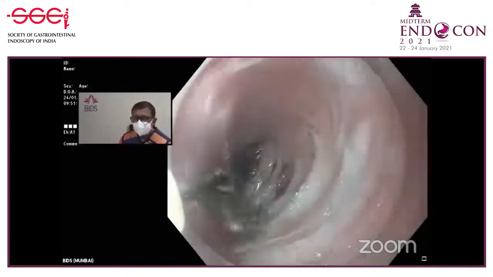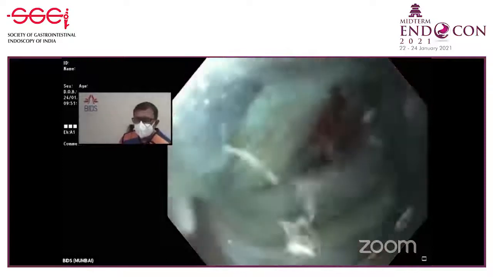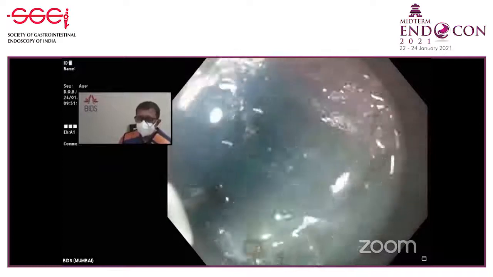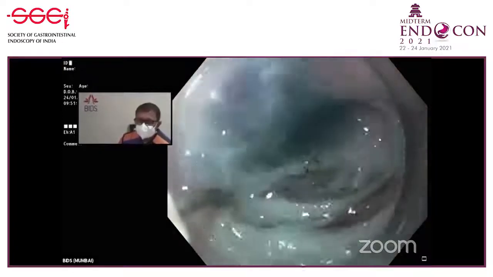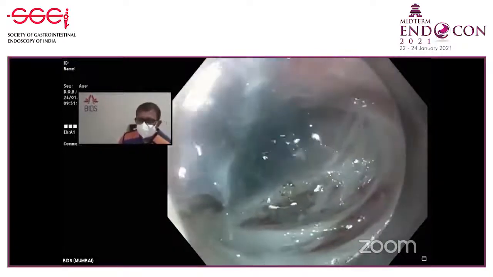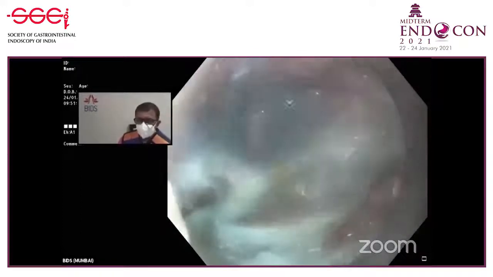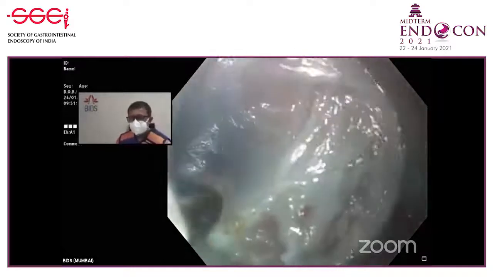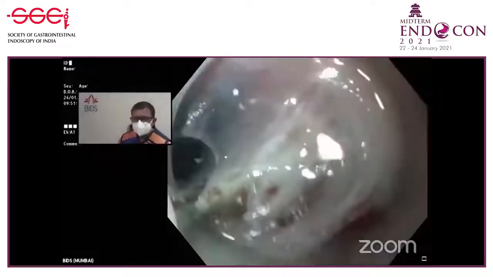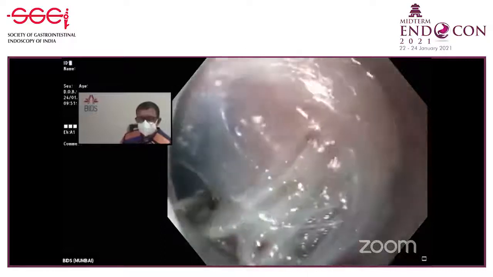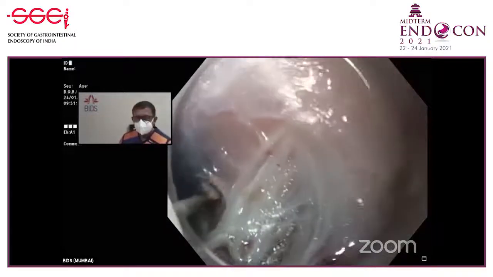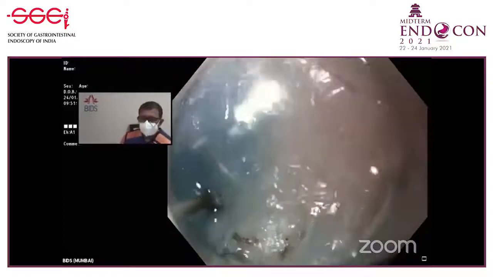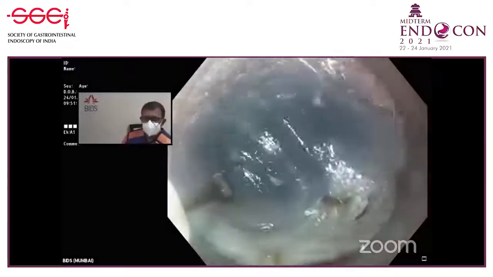Water sometimes doesn't come. I think you have to identify the junction of the mucosa and the muscle layer. Exactly. At 1 o'clock, we can see the junction of mucosa and muscle. Sometimes that junction is hazy and you may not be able to identify it. Right now it's at 1 o'clock. This 1 o'clock is the junction. And usually when I come to this level, I start my dissection directly with the forced coag only, when these small vessels start appearing.